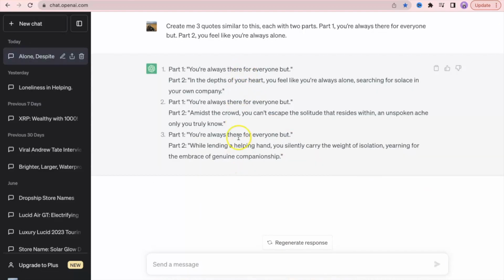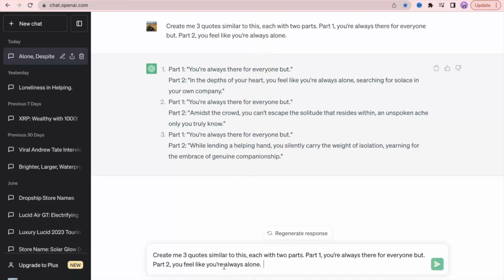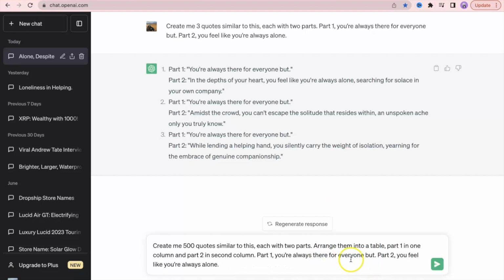So now we have all the parts. You're always there for everyone, but while lending a helping hand, you silently carry the weight of isolation, yearning for the embrace of genuine companionship. But if we really want to do this in a way that it's giving us way more quotes, we're going to ask it to create us 500 quotes. Now we're going to ask it to arrange it into a table, part 1 in one column and part 2 in second column. Make sure you insert this line right after this one, otherwise it's not going to work.